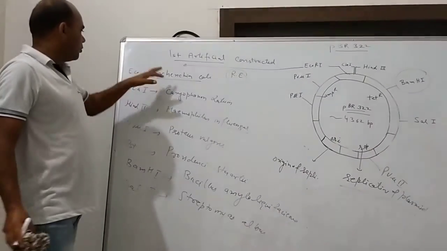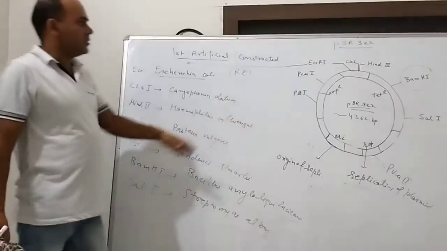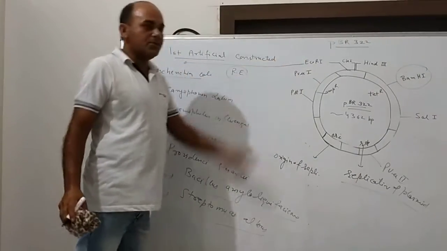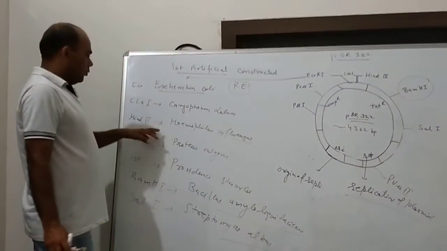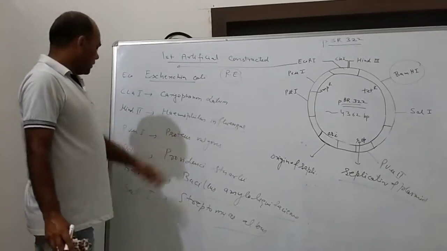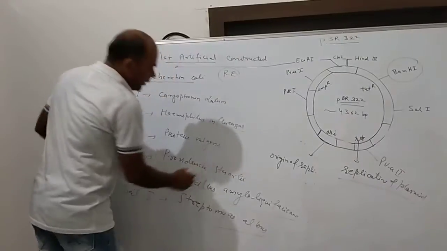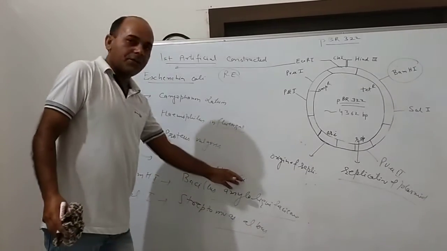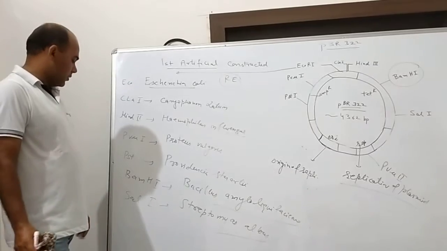To write Escherichia coli in short, you write EcoRI. This is a restriction endonuclease enzyme. Here, ClaI: Caryophanon latum. HindII: Haemophilus influenzae. PvuI: Proteus vulgaris. PstI: Providencia stuartii. BamHI: Bacillus amyloliquefaciens.